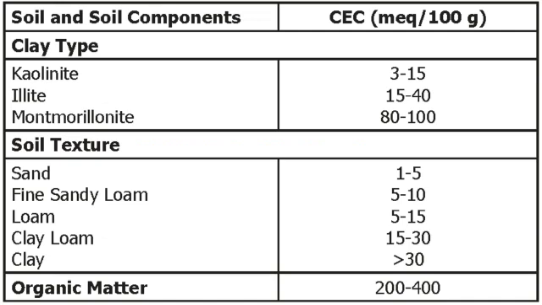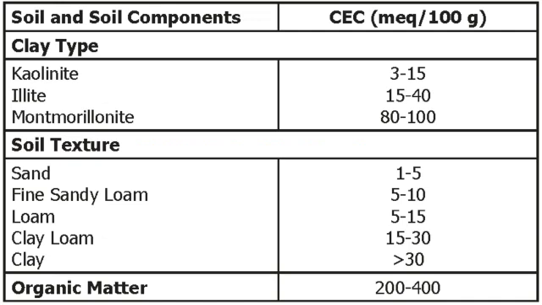Here we can see a chart which shows the CEC, cation exchange capacity, of different types of soils. The first are clay types, like kaolinite, illite and montmorillonite, with cation exchange capacity of 3 to 15, 15 to 40 and 80 to 100. Montmorillonite has the maximum cation exchange capacity, 80 to 100. The next type is soil texture: sand, fine sandy loam, clay loam and clay.